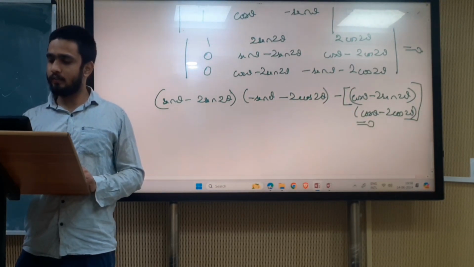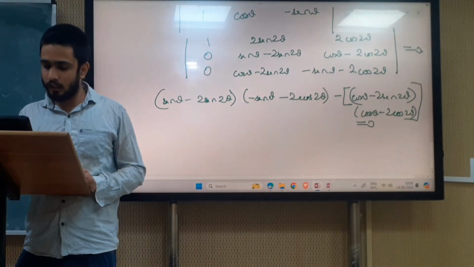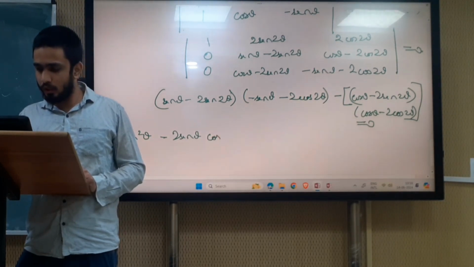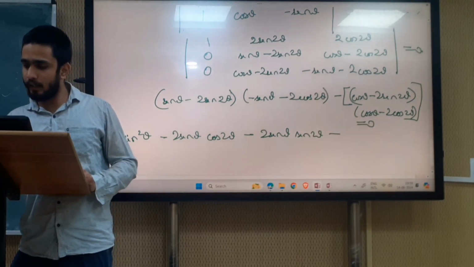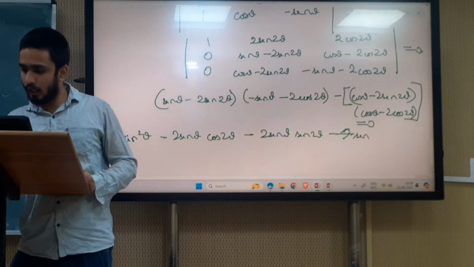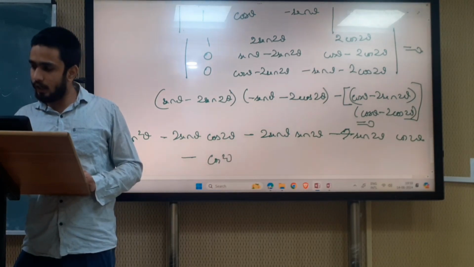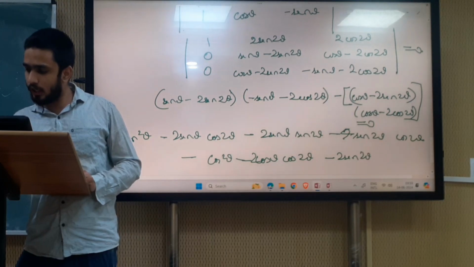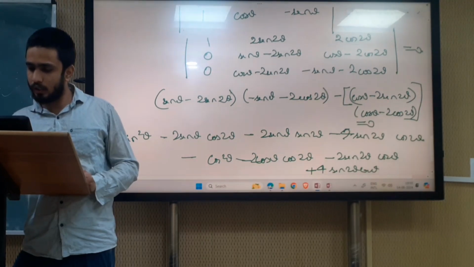Let's see how we will solve this. When we open this, it becomes sin square theta minus 2 sin theta cos 2 theta, minus 2 sin theta sin 2 theta, minus 4 sin 2 theta cos 2 theta, minus of cos square theta minus 2 cos theta cos 2 theta minus 2 sin 2 theta cos theta plus 4 sin 2 theta cos 2 theta.